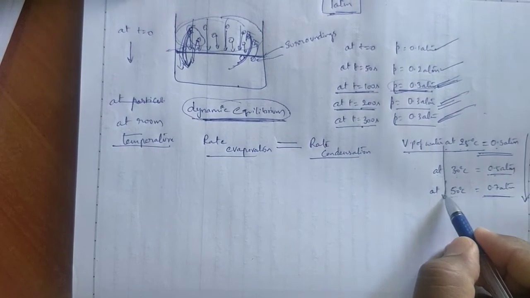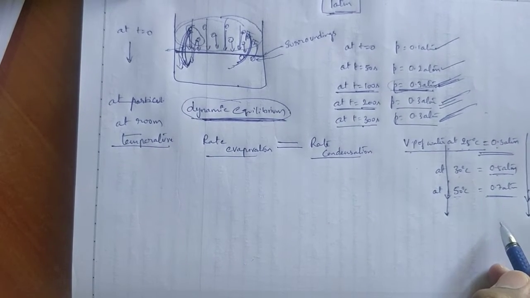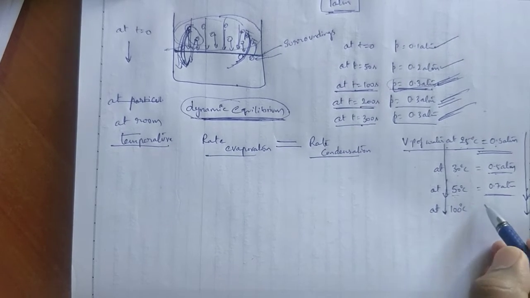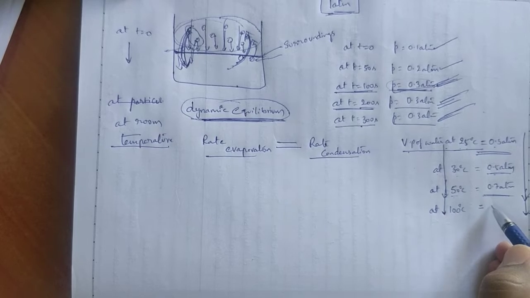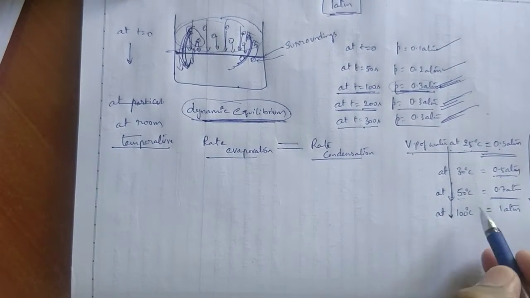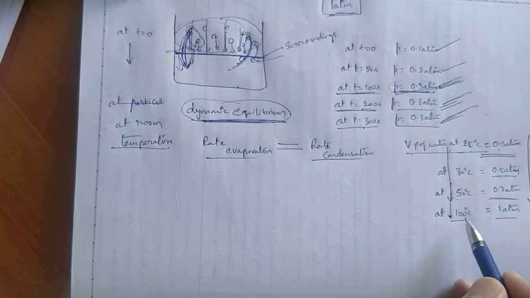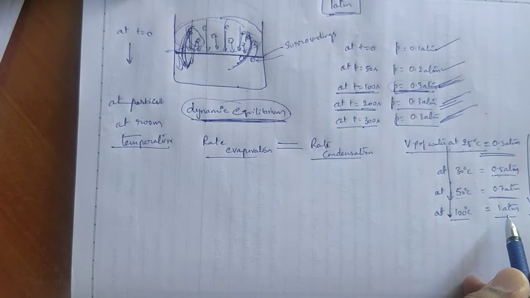Like that, while we are increasing the temperature, vapor pressure of water also increases, and finally at 100 degrees centigrade, vapor pressure of water will become 1 atmosphere. The temperature at which vapor pressure of the liquid is equal to atmospheric pressure is called boiling point.